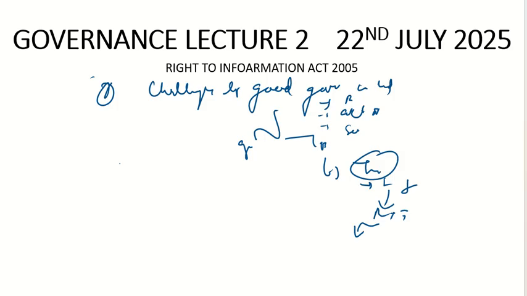Then we saw that if we have to request information, we will have to approach the Central Public Information Officers and the State Public Information Officers. Then we saw that there would be a minimum amount of fee, or a marginalized fee. After that we saw the various exceptions in it. Then we saw how it led to the constitution of the Central Information Commission, what the composition of the Central Information Commission is and how they are appointed. After that we also saw what the penalty would be if the right to information is denied.